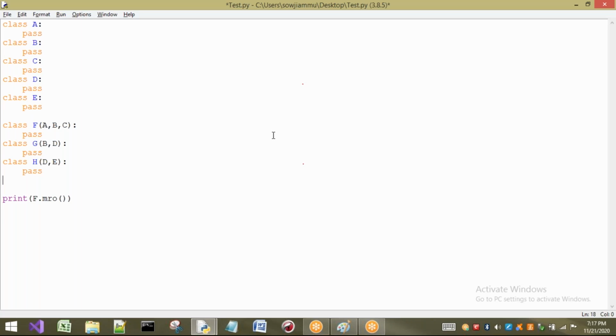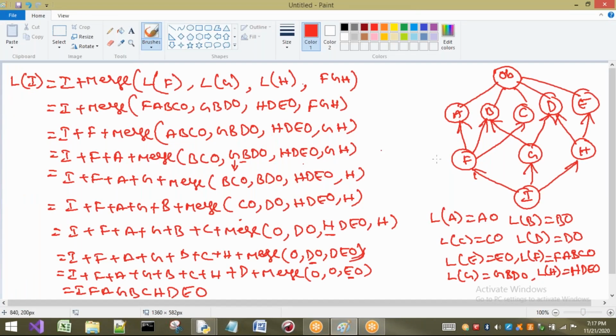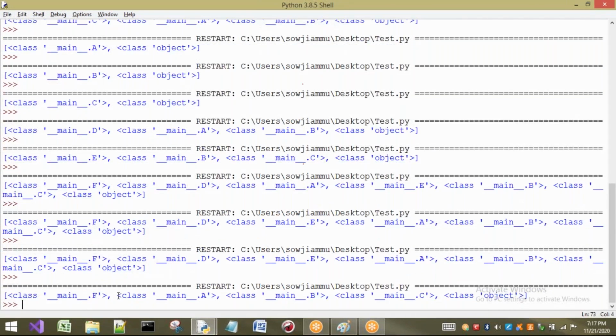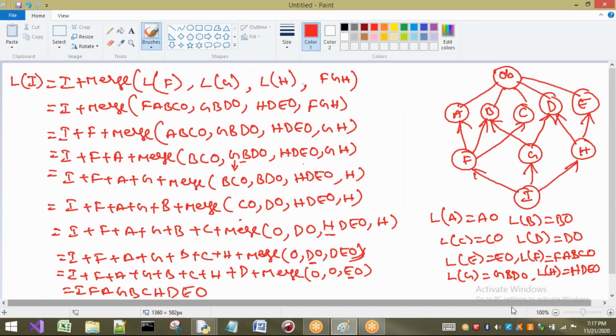Next, I am going to take I. For I, what do we have? F, G, H are the superclasses. Right. Now let us check from F onwards. F dot MRO I will check. Already we have written that F dot MRO means F A B C object. We got it, so it is correct. There is no problem for this one.